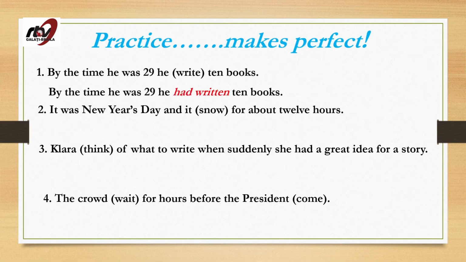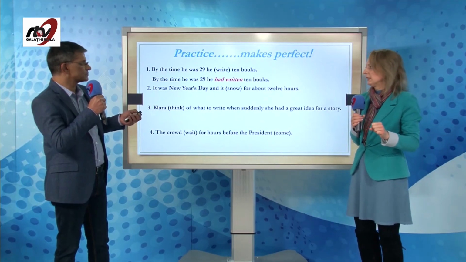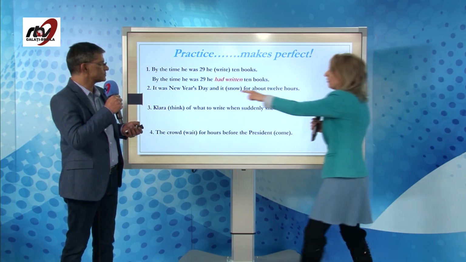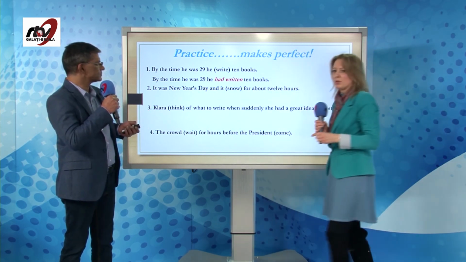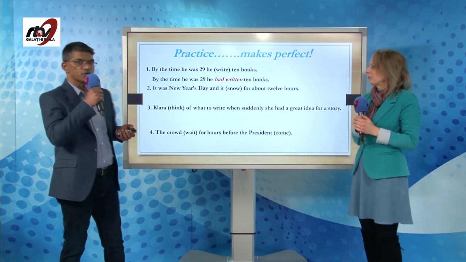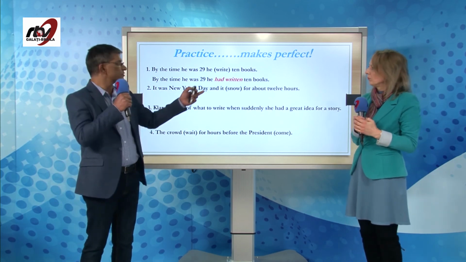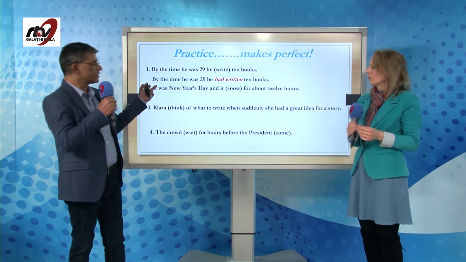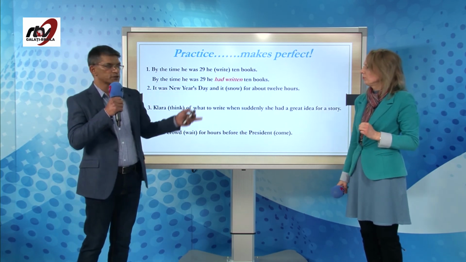By the time he was 29, he had written 10 books. Până la vârsta de 29 de ani, el scrisese 10 cărți. As you can see, had written is similar to mai mult ca perfectul din limba română, da? Scrisese, o acțiune trecută înaintea unei alte acțiuni, cum ar fi aceasta, când am împlinit 29 de ani. Great. So in this one, past perfect, because the action is finished, completed by the time he reached 29. So we are using past perfect.